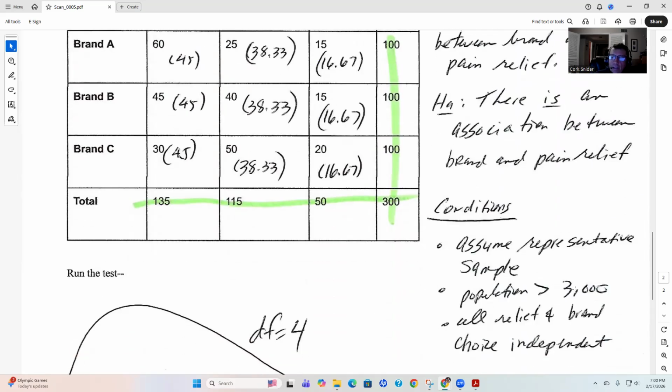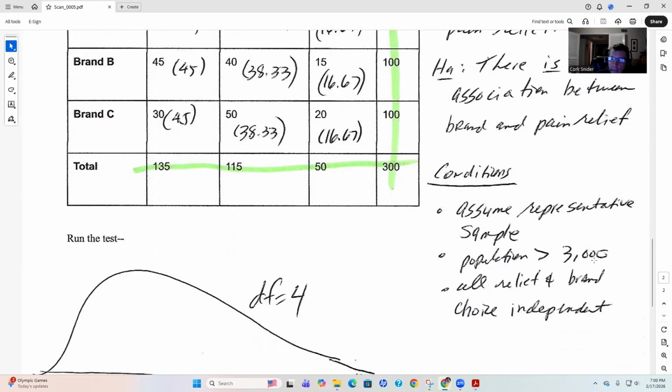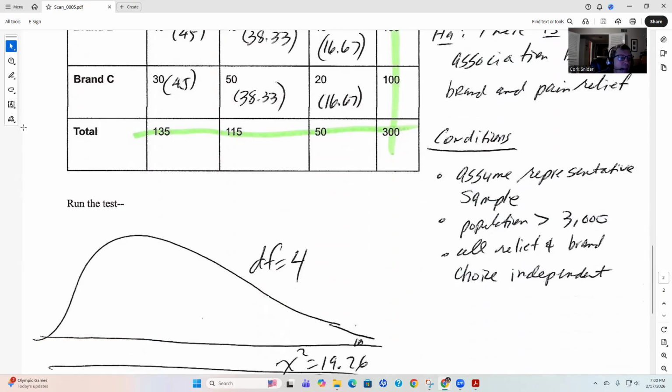The conditions, same old thing: assume a representative sample. The population has got to be greater than 3,000. Relief and brand choice are independent. And I forgot to write this right here: all expected greater than 5. It's hard to write with a mouse. As you can see, all the expecteds right here, all these numbers, are greater than 5. So get that written out as well.